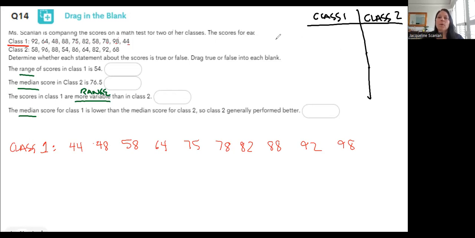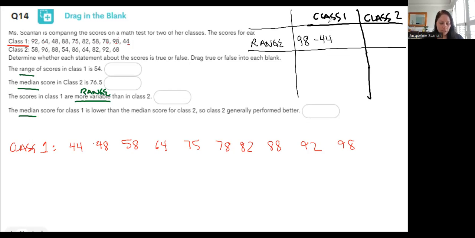And the range, remember, for class 1, I'm going to do the biggest number minus the smallest number. The biggest number is 98. The smallest number is 44. And 98 minus 44, do I have this written down? The range is 54.